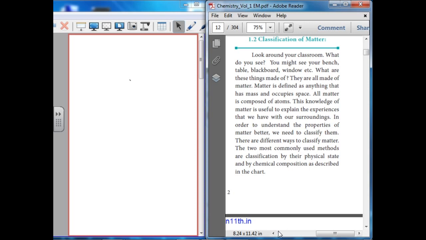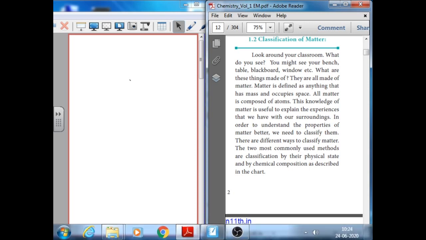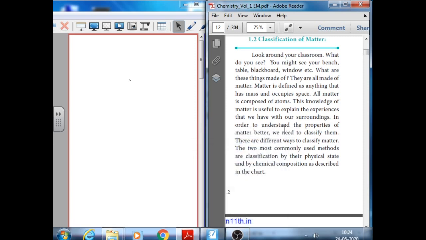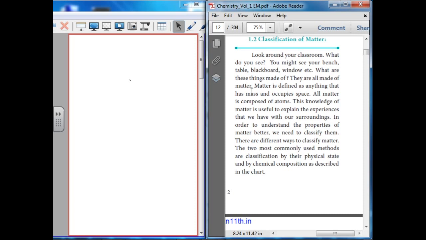Next we are going to see classification of matter. First of all, look around your home. What do you see? Some table, chair, book, pencil, pen, eraser, laptop, mobile, etc. Do you know what these things are made up of? They are all made up of matter. Matter is defined as anything that has mass and occupies space. All matter is composed of atoms.